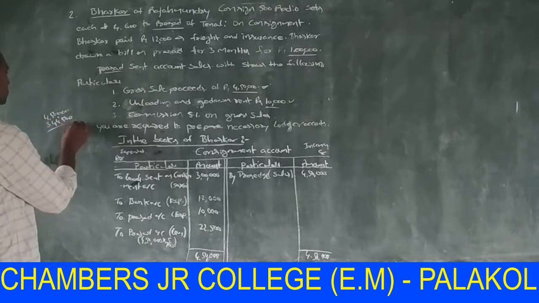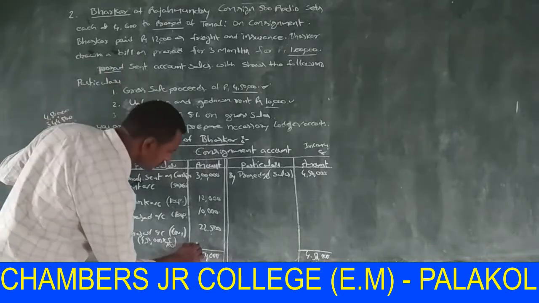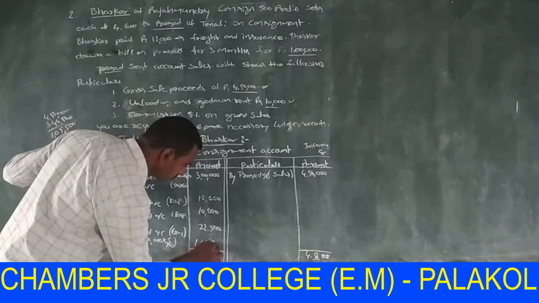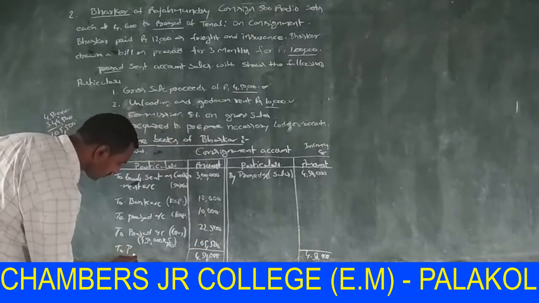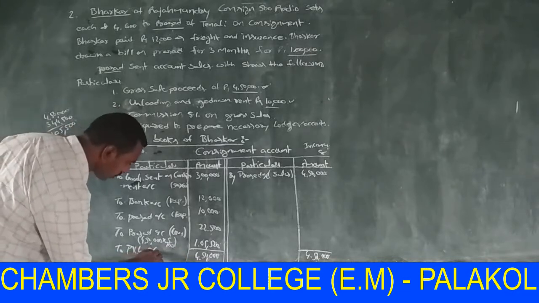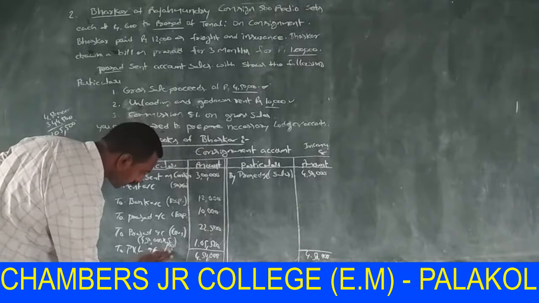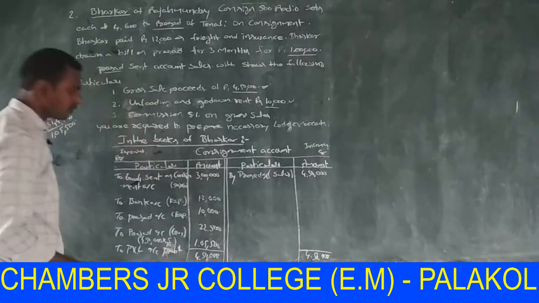Now the difference is 1,05,500. This is the profit. This profit is transferred to the profit and loss account, in brackets profit.